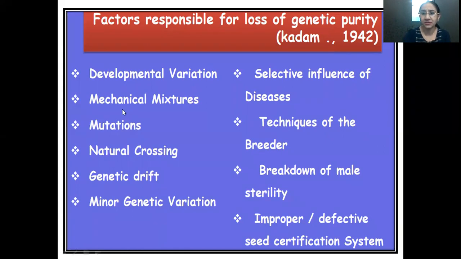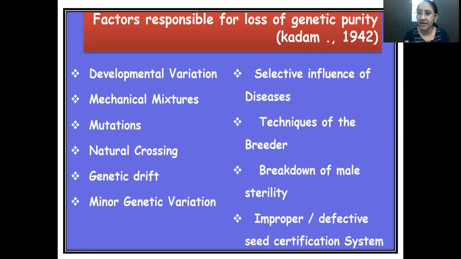Second is mechanical mixtures. Mechanical mixture is the most common type of contamination that takes place during seed production. An example is when, in the farms, the same seed drill is used for sowing different variety seeds, which leads to mechanical admixtures. Similarly, a second example is the threshing floors. In the farms, different seeds are kept on the same threshing floor, so the seeds of different varieties get mixed.